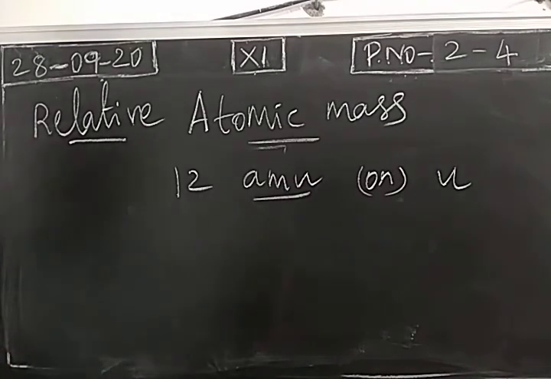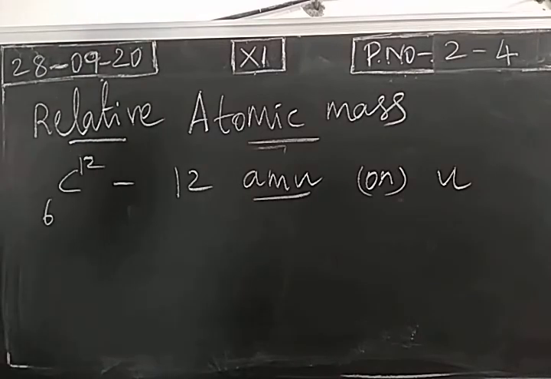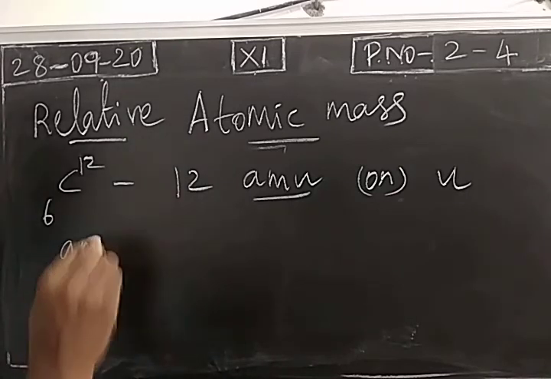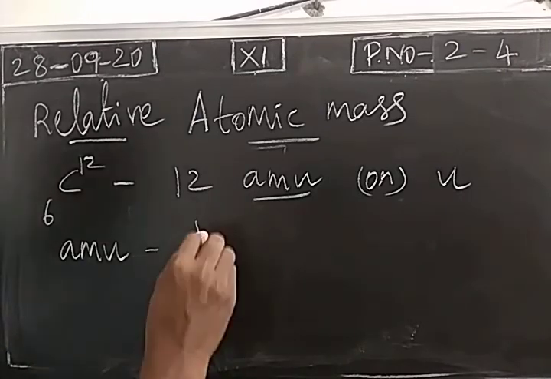Okay. So consider carbon 12 isotope. Mass of one carbon 12 isotope is fixed as 12 AMU. Next question, what is the value of AMU or U? Define the term atomic mass unit or unified atomic mass. This is a 2 mark question.